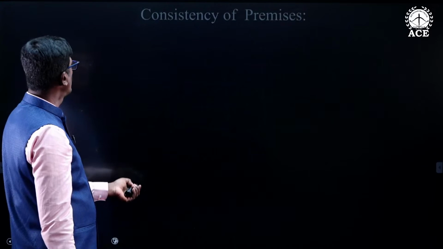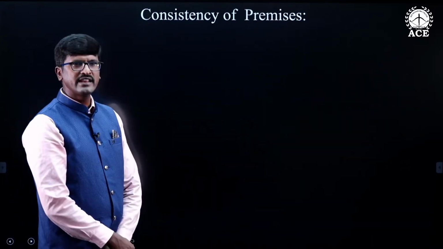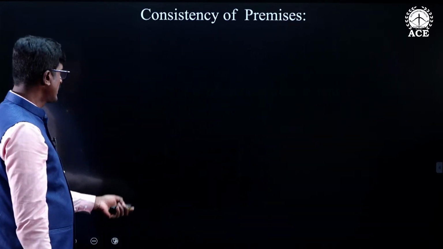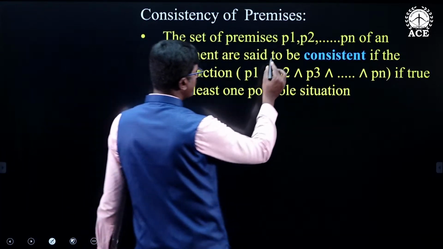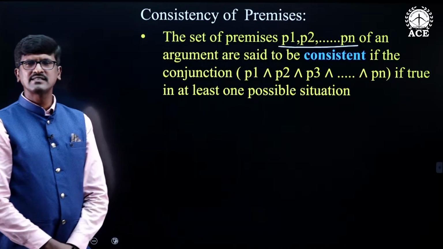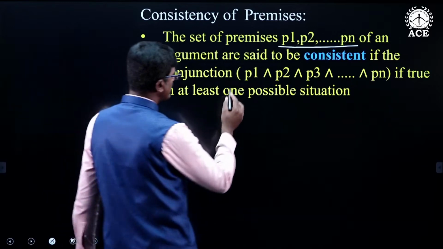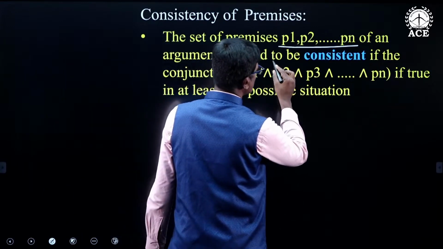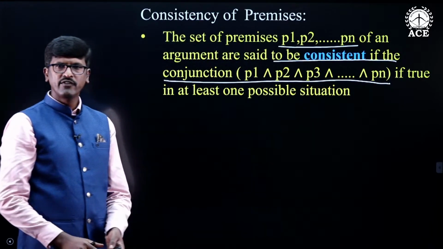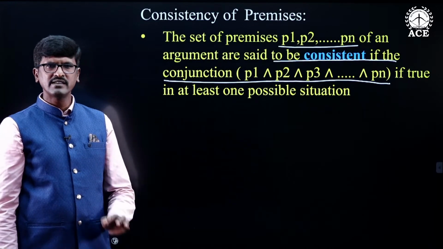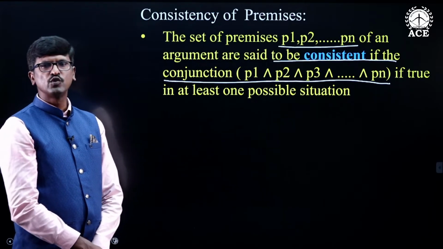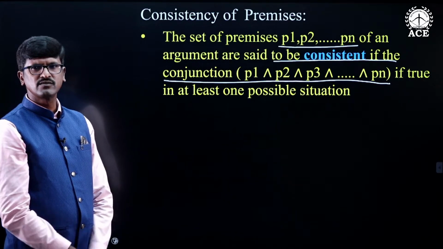Now, we will discuss consistent and inconsistent premises. So, here I am taking some premises P1, P2 and so on Pn. We say that these premises are consistent if the conjunctive statement is true in at least one case. If you take the conjunction of the premises and it is true in at least one case, then we say that those premises are called consistent.